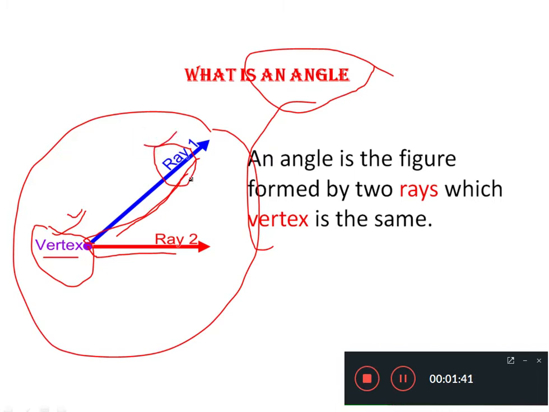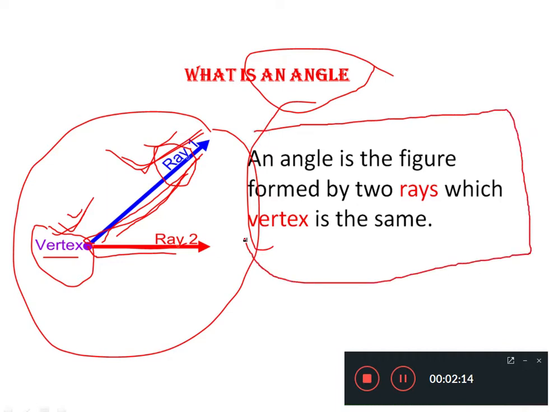Students, ray is nothing but a kind of line. Here you can see this is a line and this is also a line. So as far as our angle topic is concerned, we can call this line a ray. After knowing these two basic concepts, that is vertex and ray, we will try to understand the definition given over here.